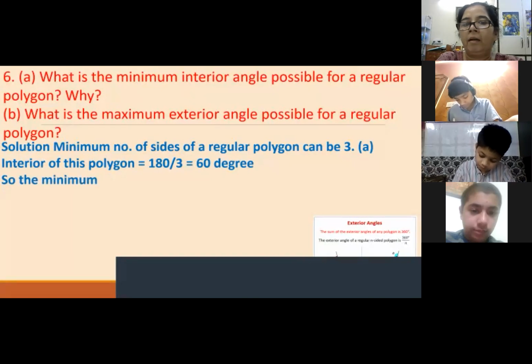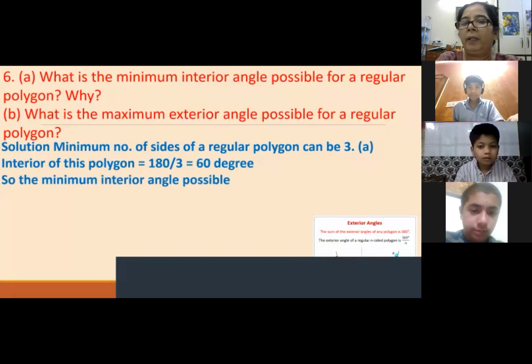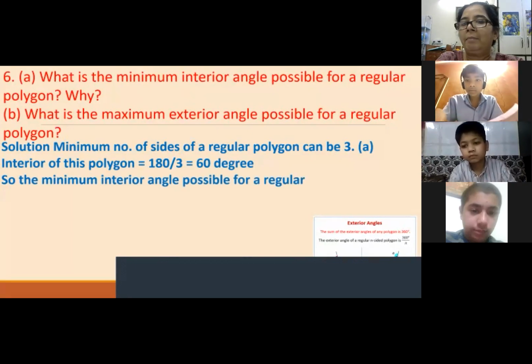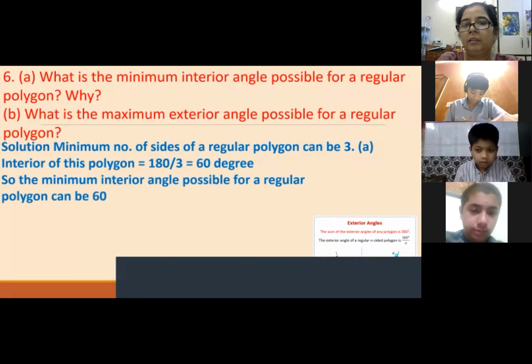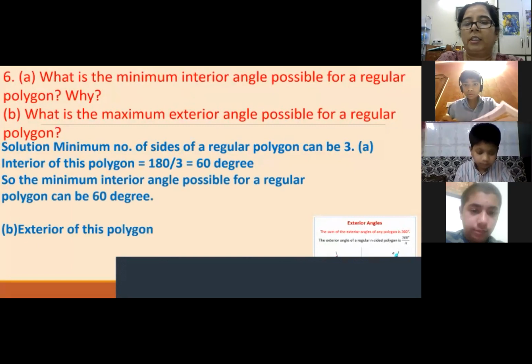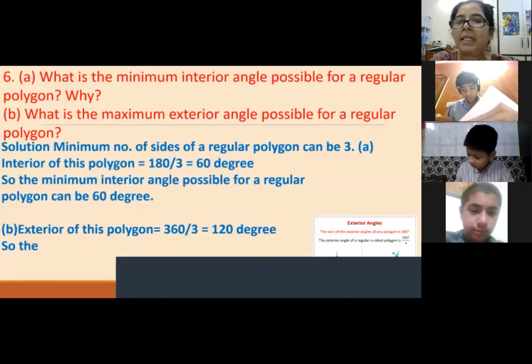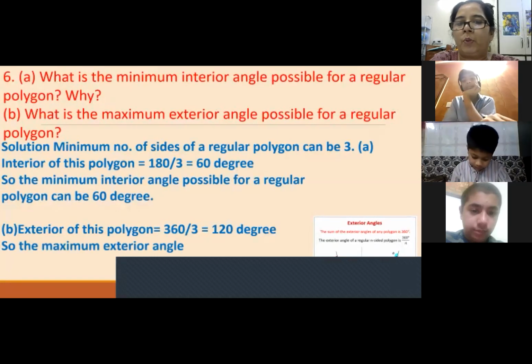Same way, the minimum interior angle is going to be 180 minus 60. The exterior angle we will find out using this only. So you can say the maximum exterior angle possible for a regular polygon is 120 degrees, and the minimum interior angle possible for a regular polygon is 60 degrees.